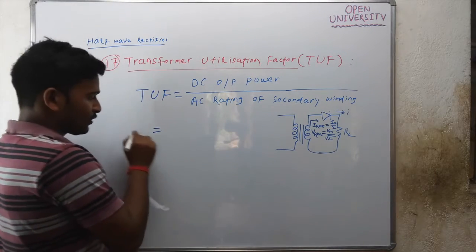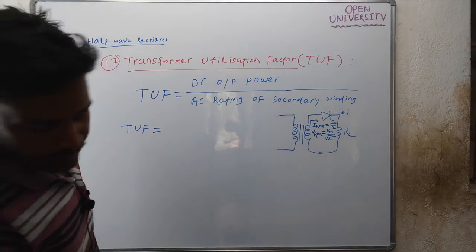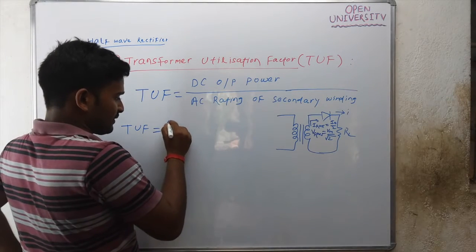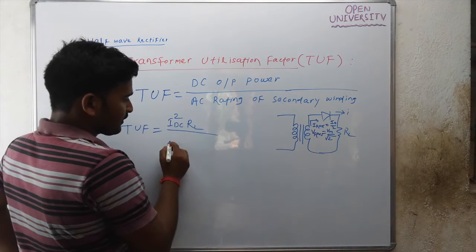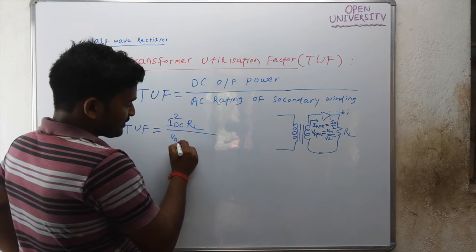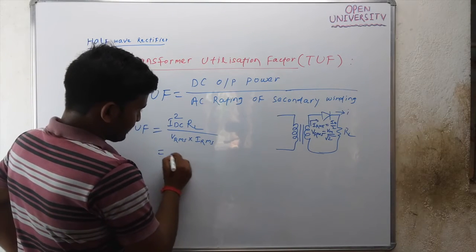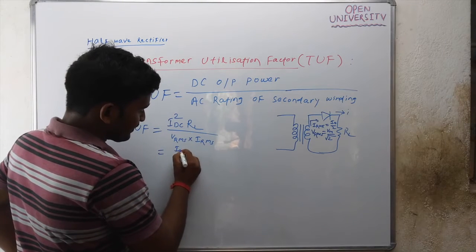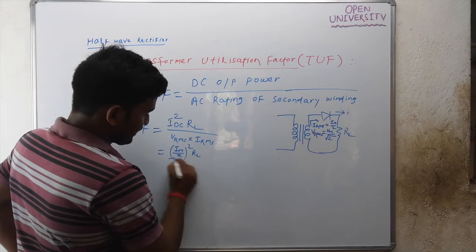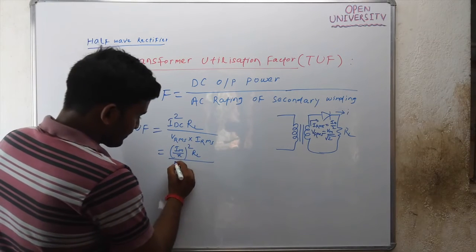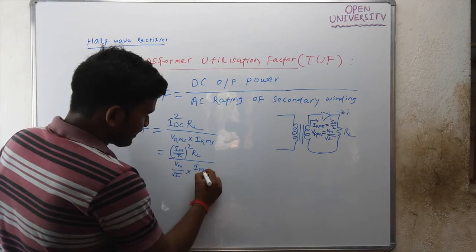If you calculate TUF, particularly for a half wave rectifier, what is DC output power? DC output power is IDC square into RL divided by Vrms into IRMS. IDC is Im by pi, whole square into RL, divided by Vm by root 2 into Im by 2.